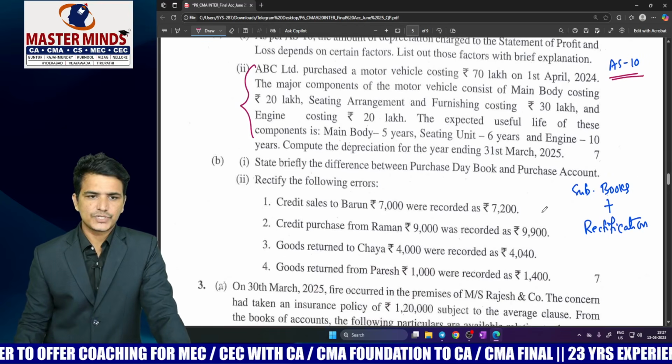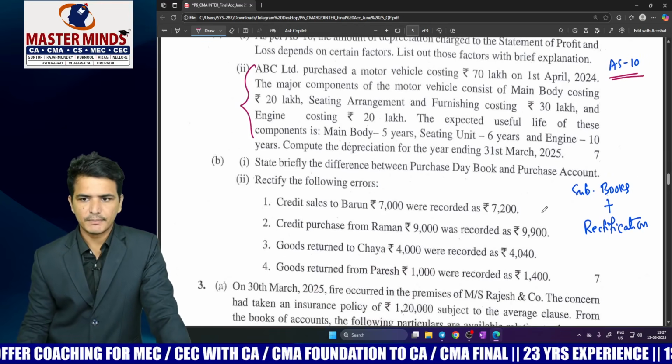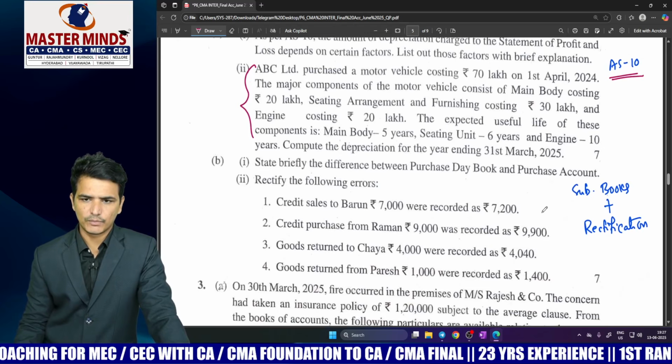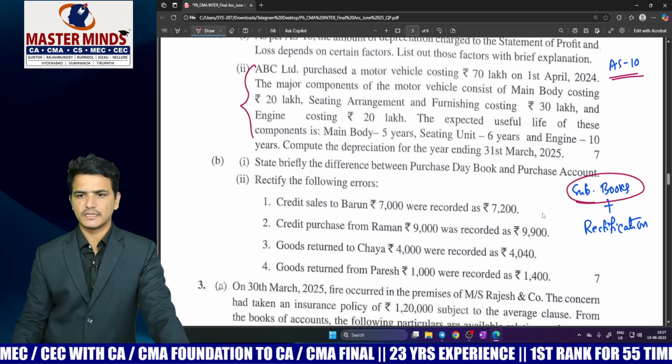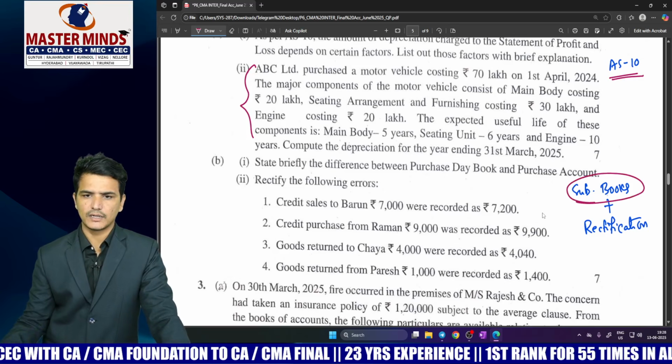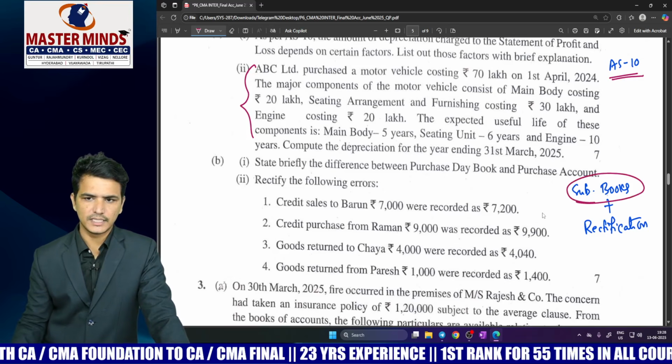And next coming to question number 2B. So here it is also a mix of theory plus problem. The theory question was given from subsidiary books. So based on your conceptual knowledge, you can answer that theory question.